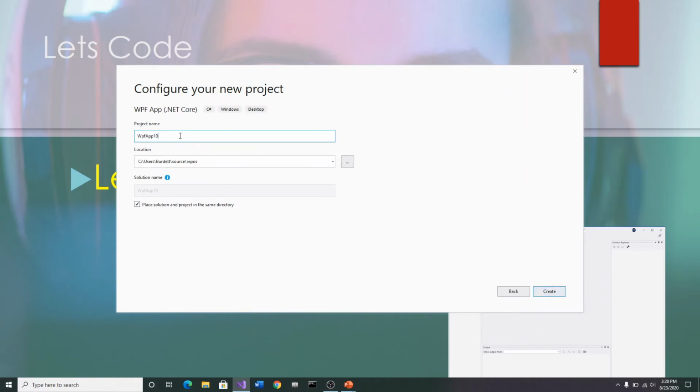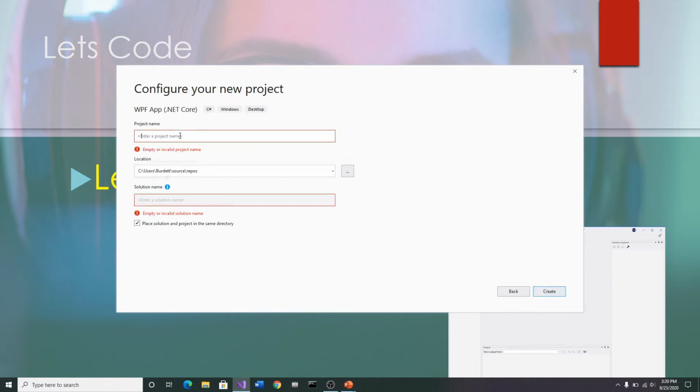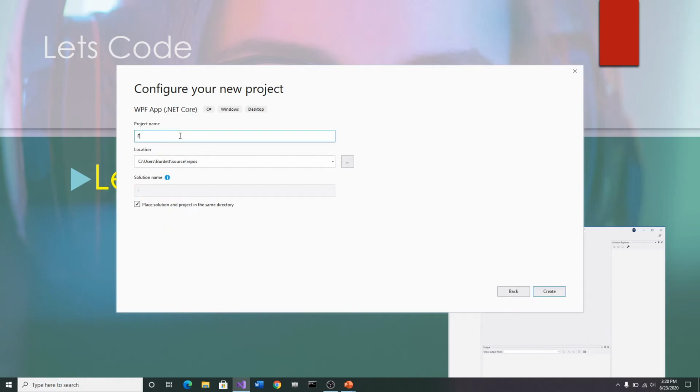And then over here, I'm going to name this, let's just call this fun with variables. Fun with variables. Okay. And don't worry about any of the rest of this. I'm just going to click the create button now.